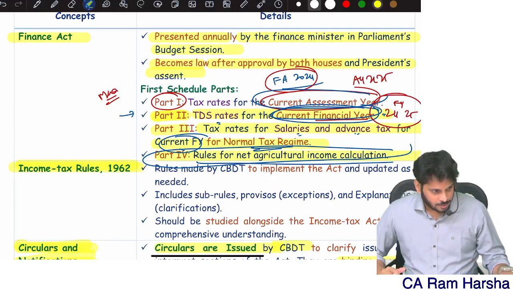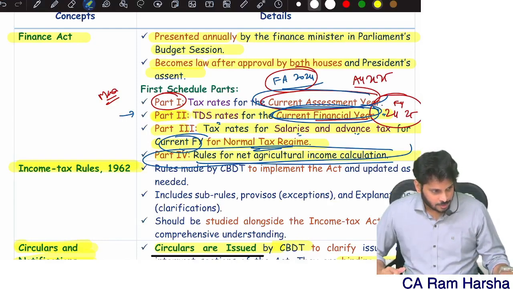Now again, this total income is divided into two categories: incomes chargeable to tax at normal rates. Again, don't confuse it with the normal tax regime. I am not talking about tax regime, I am talking about tax rates. And incomes taxable at special rates.